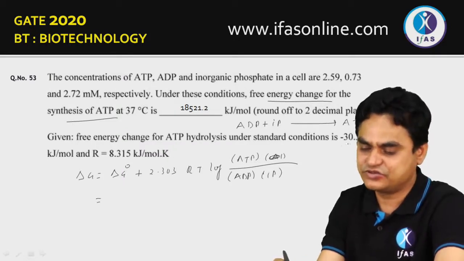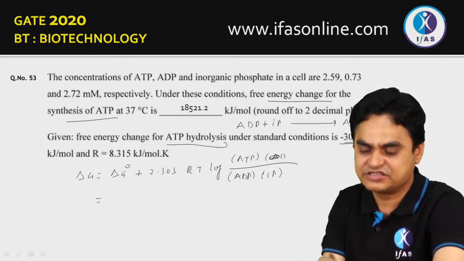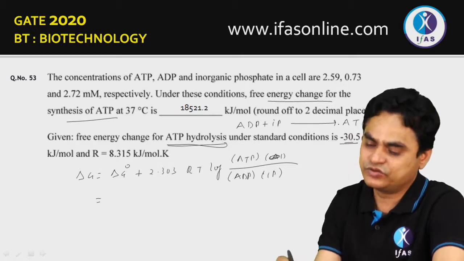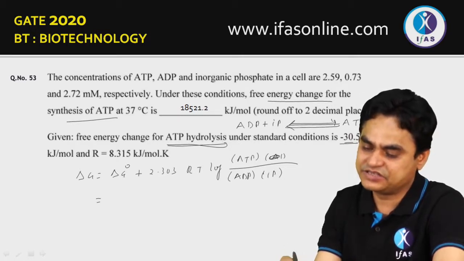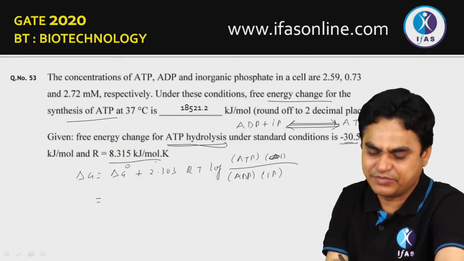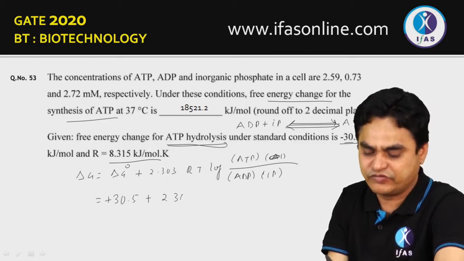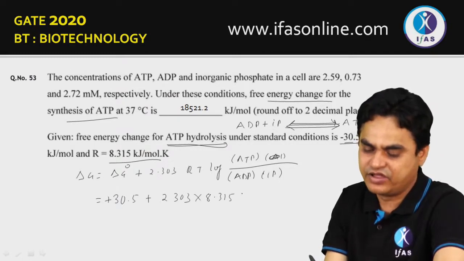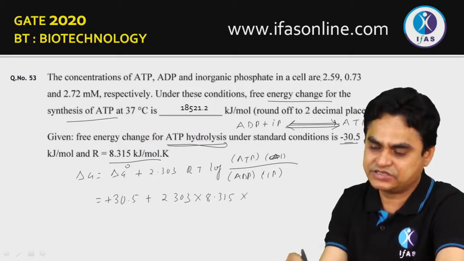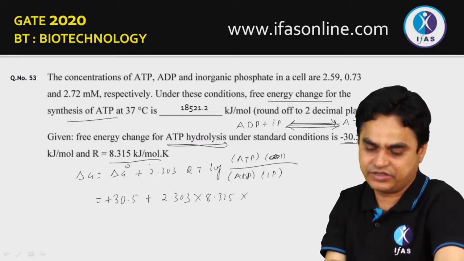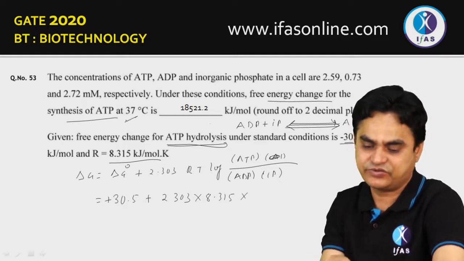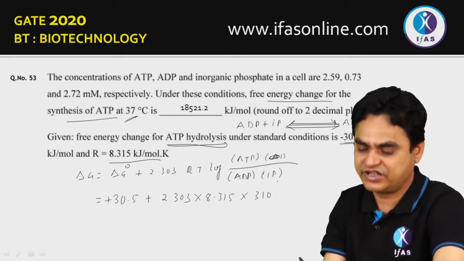The value of delta G0 is given, but this is the delta G0 of ATP hydrolysis. So for ATP synthesis, the value will remain the same, but it will be plus. So here you will put a plus sign, 30.5, plus 2.303. The R value is given, that is 8.315. T is given, temperature 37 degrees centigrade, so in Kelvin it would be 310 Kelvin.